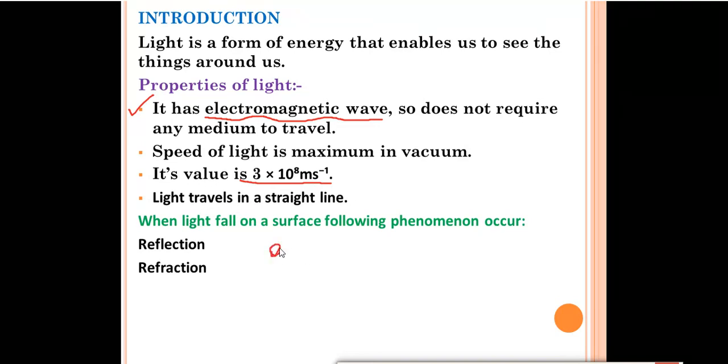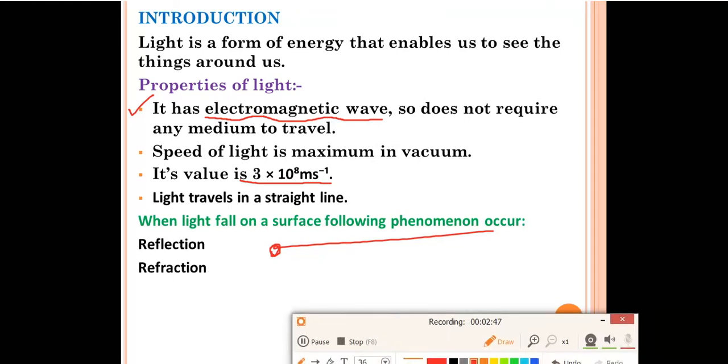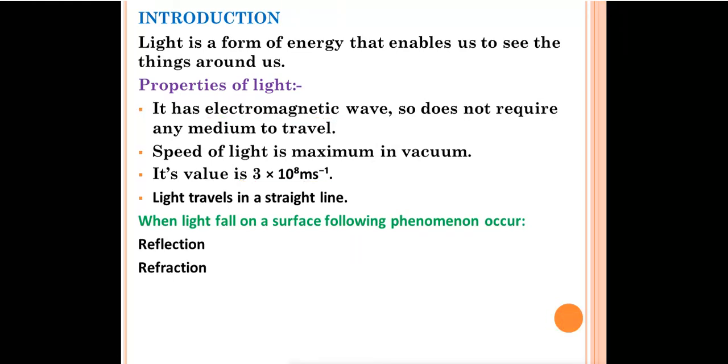Suppose this is the source of light, so it will travel in a straight line. Apart from these properties, one more property of light is that light has dual nature, means it will behave like particle nature also, it will behave like wave nature also. About those things you will read more in detail when you will go in 12th standard. Okay, so these were the properties of light.